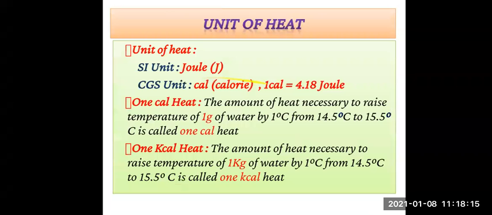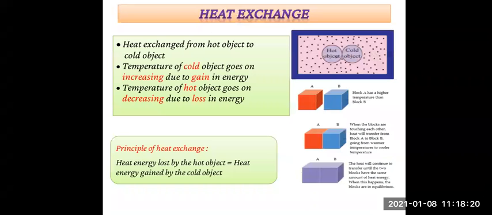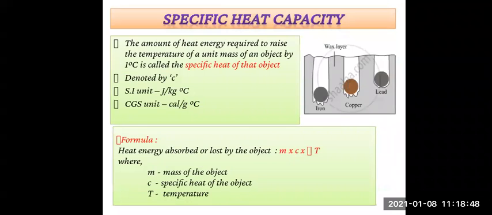Next point we have seen is heat exchange. From that activity, we have seen that heat energy lost by the hot object is equal to heat energy gained by the cold object, and this is called the principle of heat exchange. When the temperature of the cold object increases, it is due to gain of energy. And when the temperature of the hot object decreases, it is due to loss of energy. So you can see the principle of heat exchange.